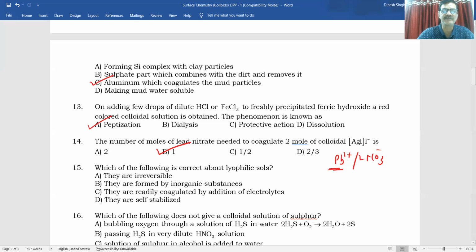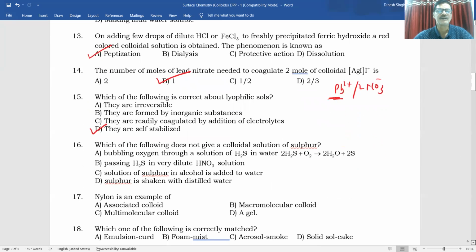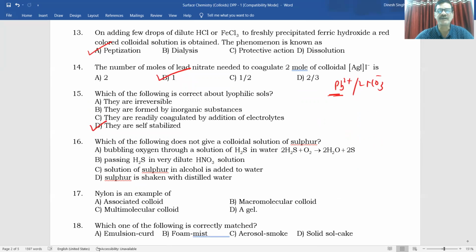Which of the following is correct about lyophilic sols? They are irreversible? No. Lyophilic sols are reversible. They are formed by inorganic substances? No. They are readily coagulated by electrolytes? No. They are self-stabilized. So lyophilic sols are self-stabilized.